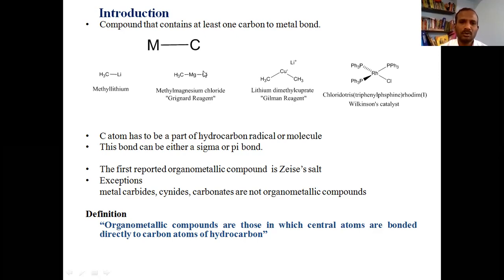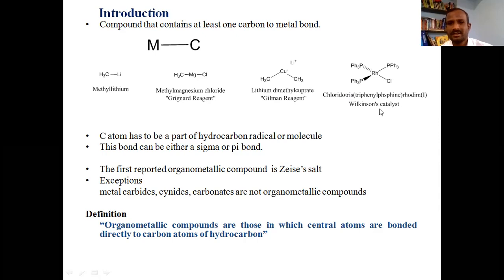So for a compound to be called an organometallic compound, it has to have at least one bond between carbon and metal. That is very prerogative. If you want to call a substance or a compound an organometallic compound, it has to have at least one carbon metal bond.